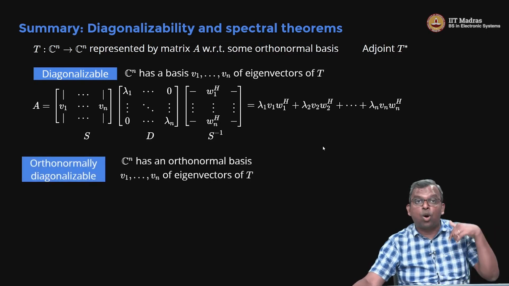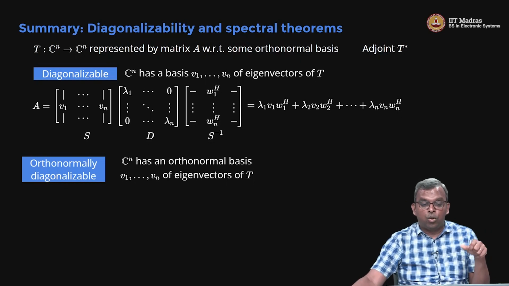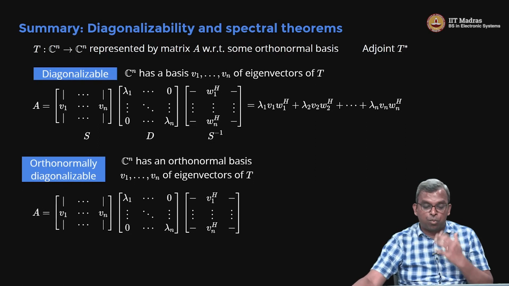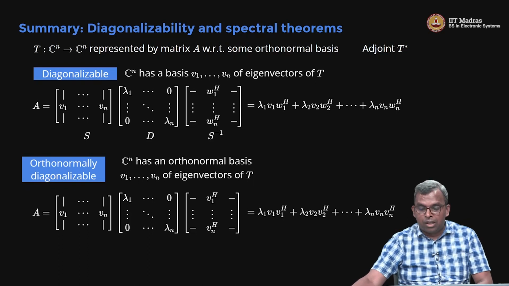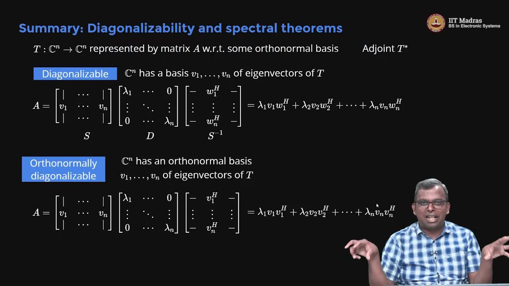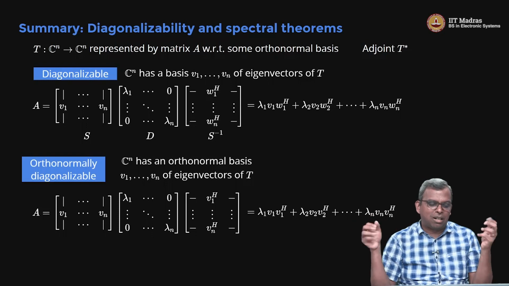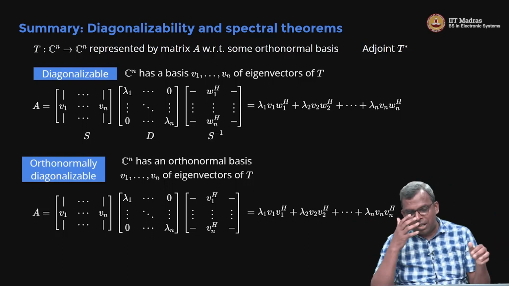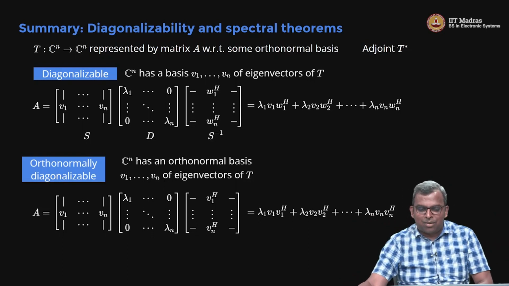But once you go to orthonormally diagonalizable, if you know that Cn has an orthonormal basis of eigenvectors of T, you can say so much more. Once you have that, you see that S inverse becomes S Hermitian. Once it becomes Hermitian, you know that it has very, very simple properties. So you start with any orthonormal basis, you write like this, plug in your favorite lambdas you like, complex, real, whatever, you get an orthonormally diagonalizable matrix A. Okay. So that's very important.